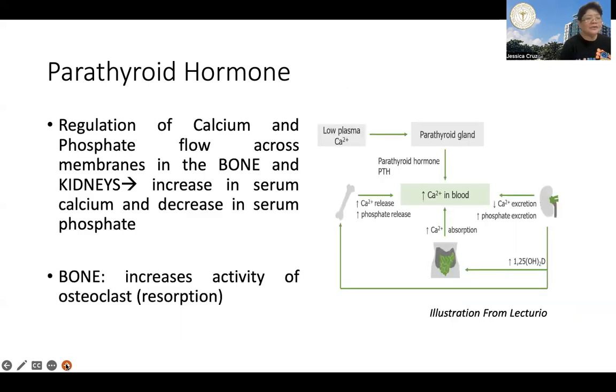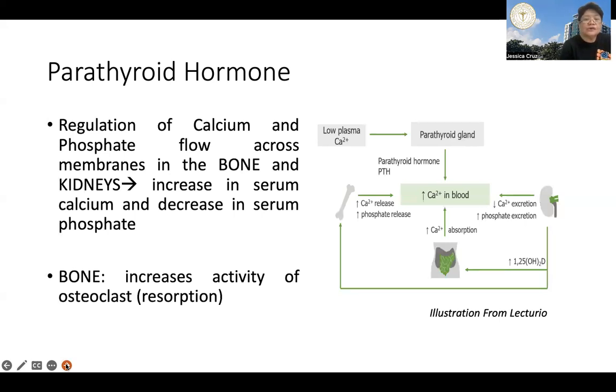Now, parathyroid hormone, as I mentioned, regulates calcium and phosphate flow across cell membranes in the bone and kidneys. Through this mechanism, it leads to an increase in serum levels of calcium, and in the kidneys, a decrease in serum phosphate.